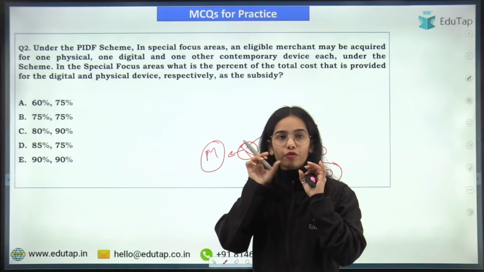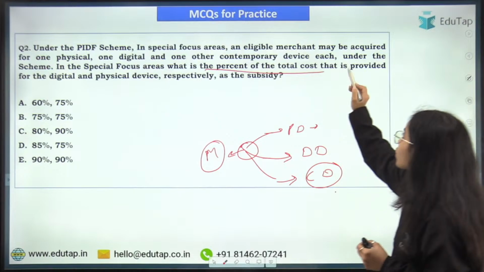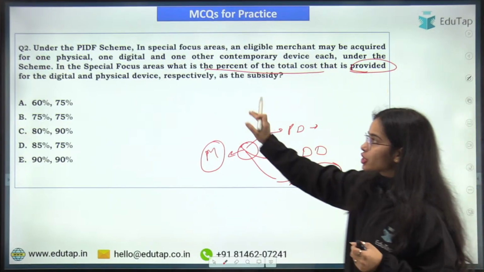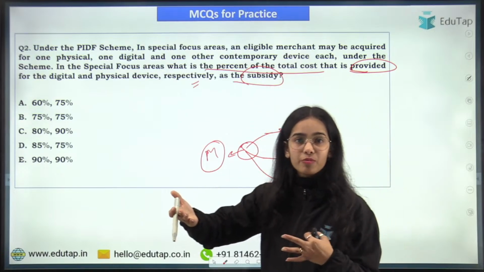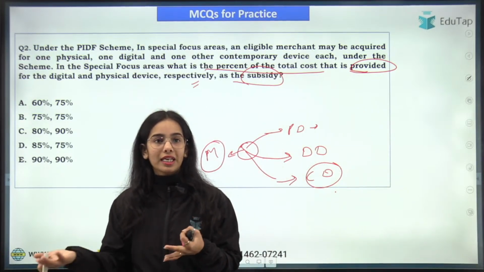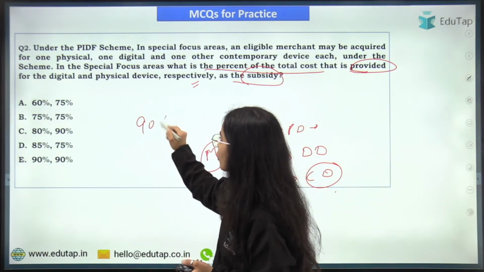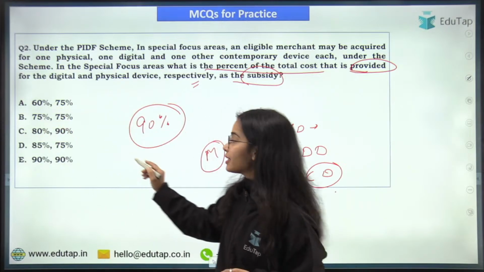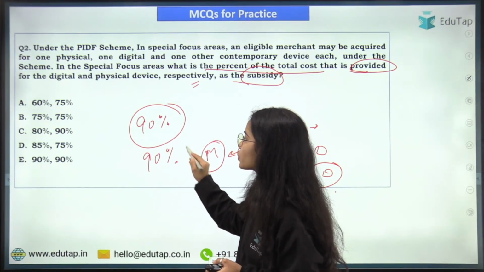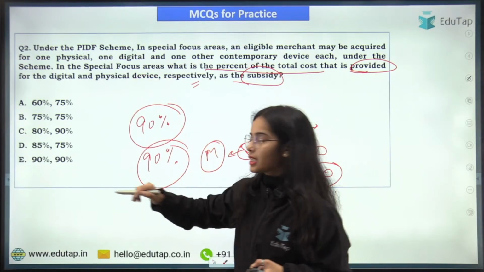Now what is the percent of the total cost that is provided for the digital and physical device respectively as the subsidy? Is it 60-75%, 80-90%? No, it is 90-90%. That is 90% of the cost is covered through the subsidy for the digital devices and 90% of the cost is covered through the subsidy under the physical devices under the PIDF scheme, okay.